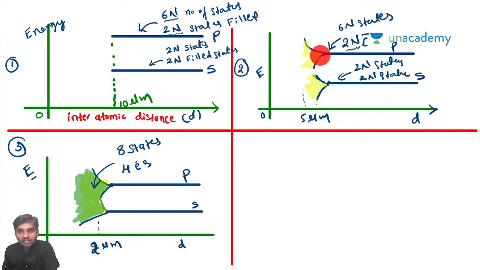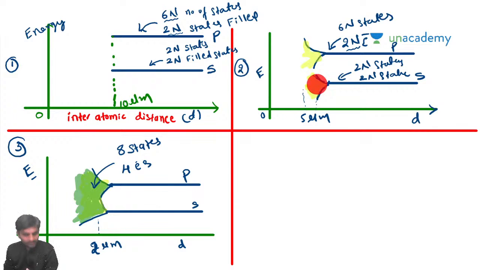The energy levels of P and S start spreading into each other, which means they are coming close to each other. It is very difficult for you to identify which energy state belongs to which orbital. You will not be able to differentiate between the energy states of P and the energy states of S.